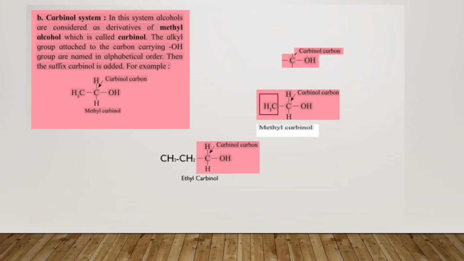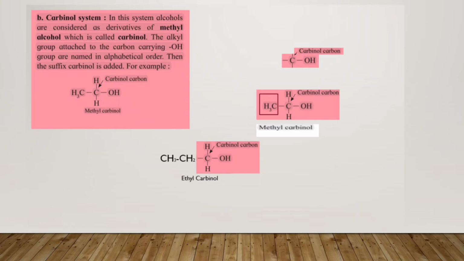Now see the other example. You have the carbinol carbon, and if CH3 CH2 is attached over here, CH3 CH2 is the ethyl group. If this ethyl group is attached to this carbon, the name of the compound will be ethyl carbinol.